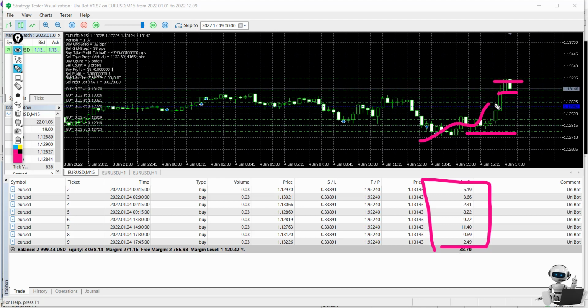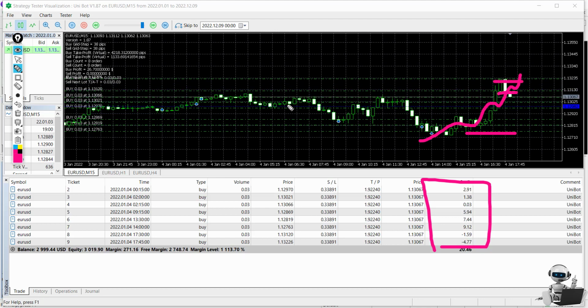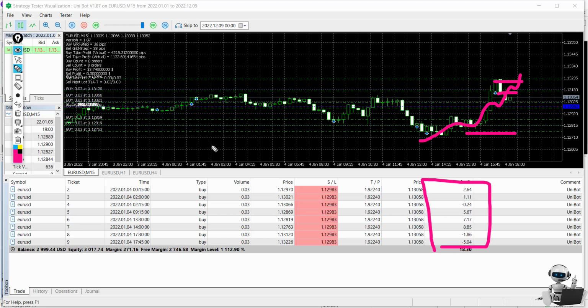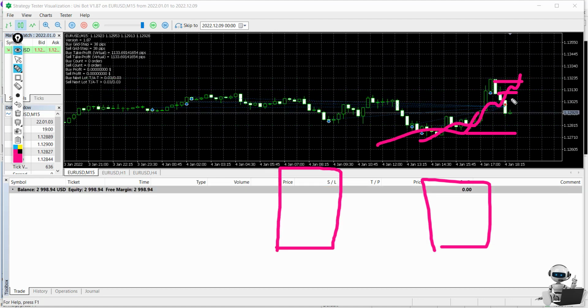It's a grid system really, and it wants to maximize the profit. But we know whenever there is maximization, it uses a stop loss and closes all of them at this point.